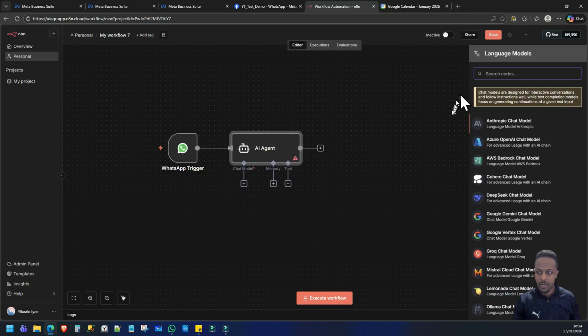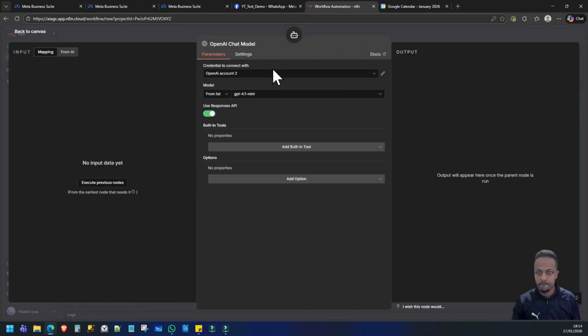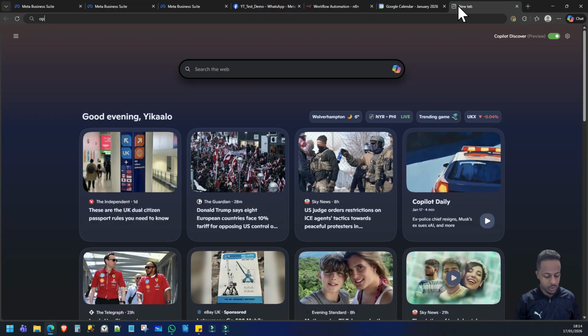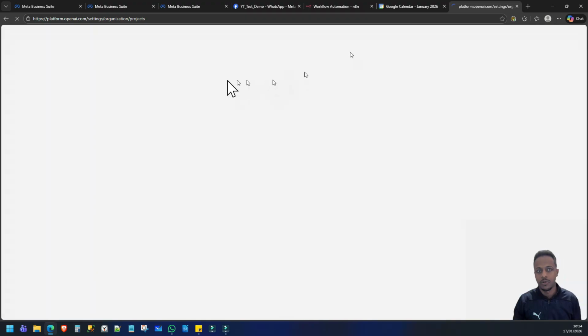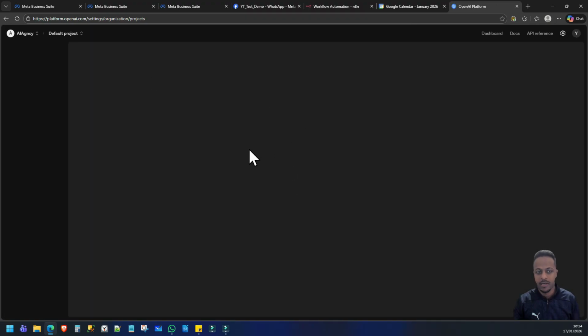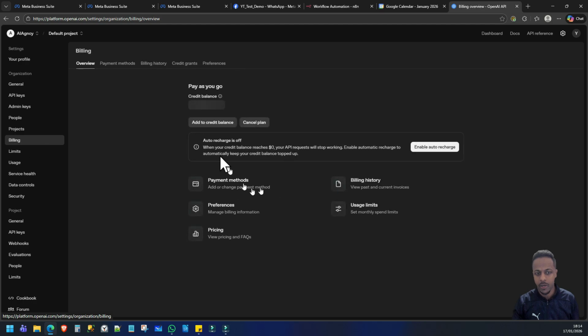And now we want to add the actual OpenAI ChatGPT. Okay, so I've got an account already, so we don't need to add a new one, but where you need to go to get the relevant information is platform.openai. Create an account. You'll need to add at least £5. It's very cheap. £5 will get you a long way.